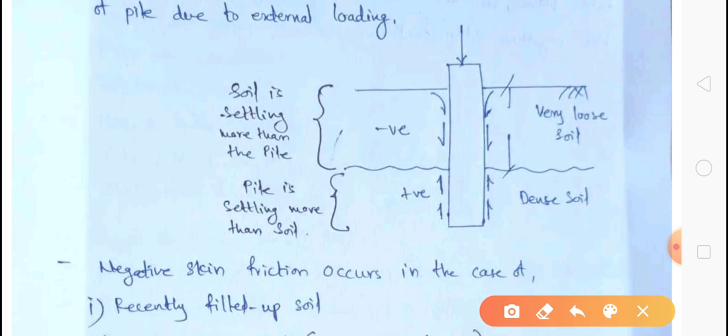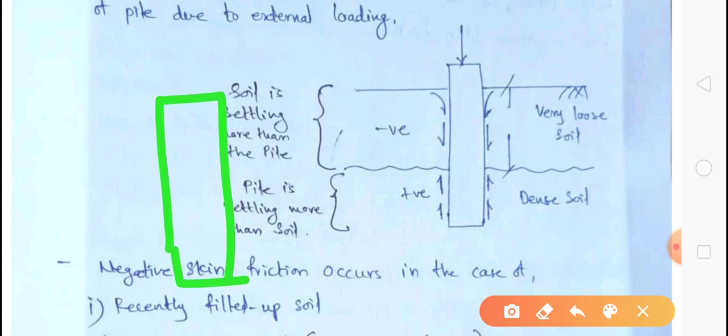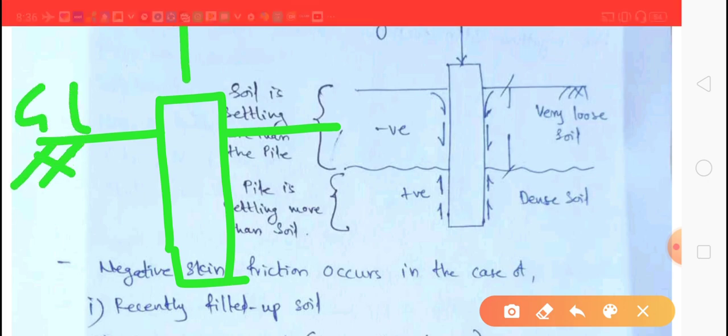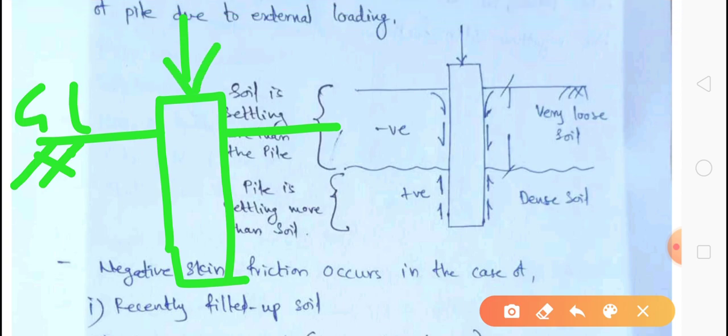the basic concept of a friction pile is this: if this is a friction pile and this is the ground level, then the load is coming on the pile in the downward direction. This load will be carried by the friction force, which is in the opposite direction.